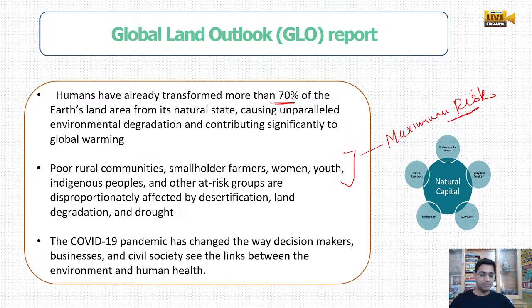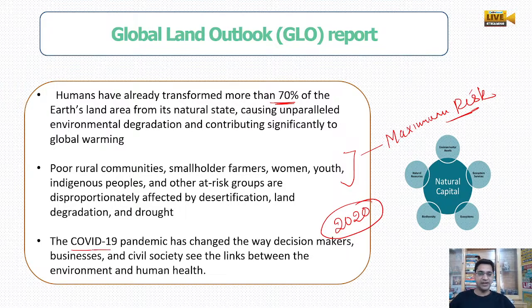These are the people who are being hit very hard by desertification, land degradation and droughts. Okay, and what happened in 2020 has created a totally different landscape throughout the world.